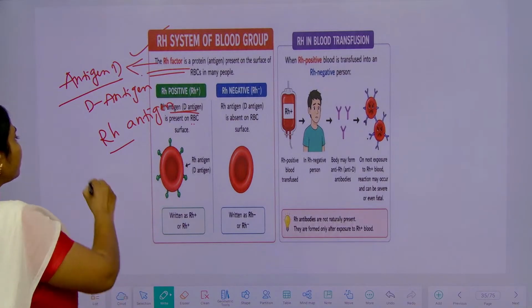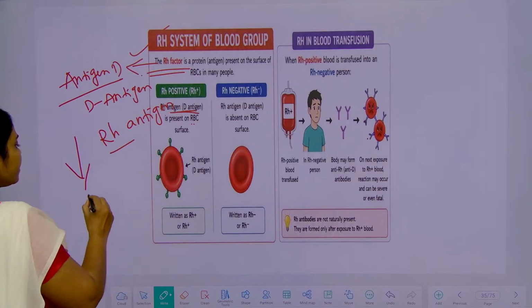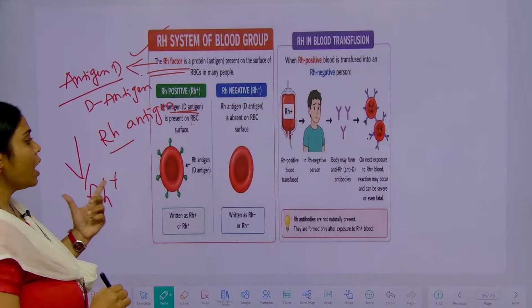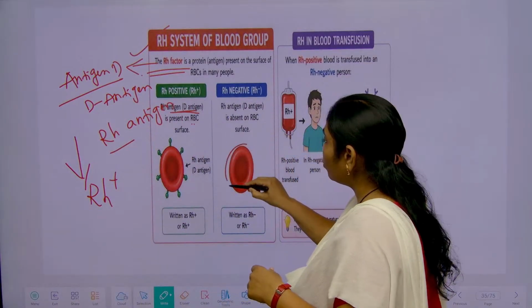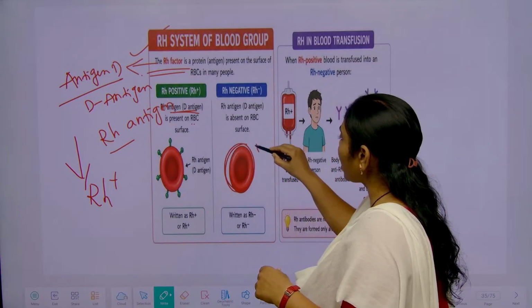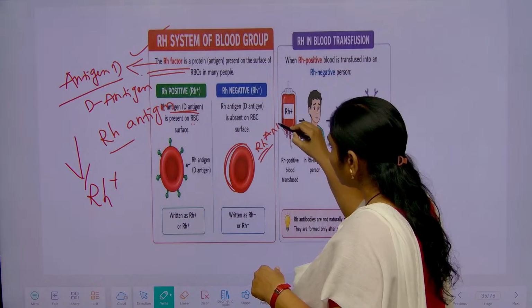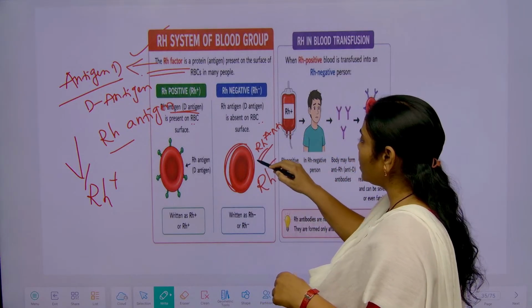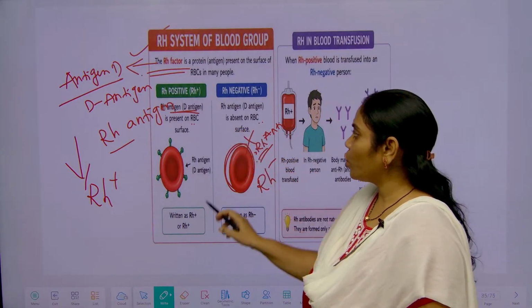So, those RBCs which have this antigen, we call them RH plus. What we can call them? RH plus. The RBCs which do not have the RH type of antigens are considered as what? Negative, that is RH negative. In them antigens are absent. Clear? One more time I am telling.